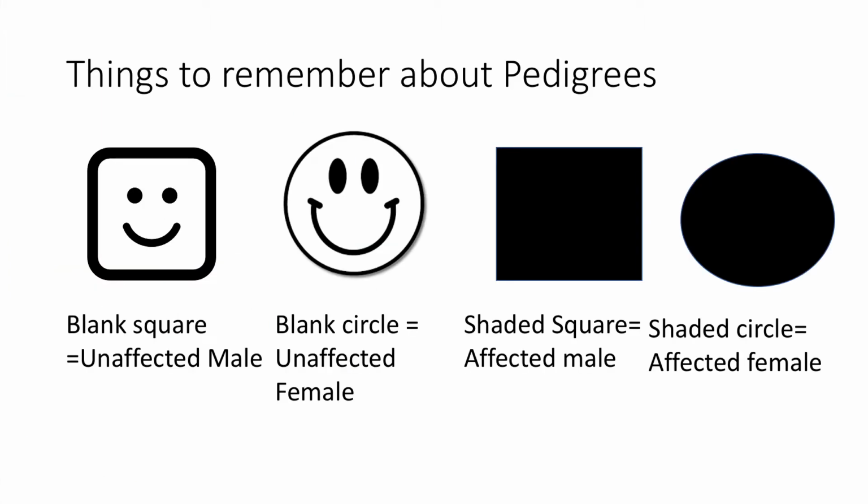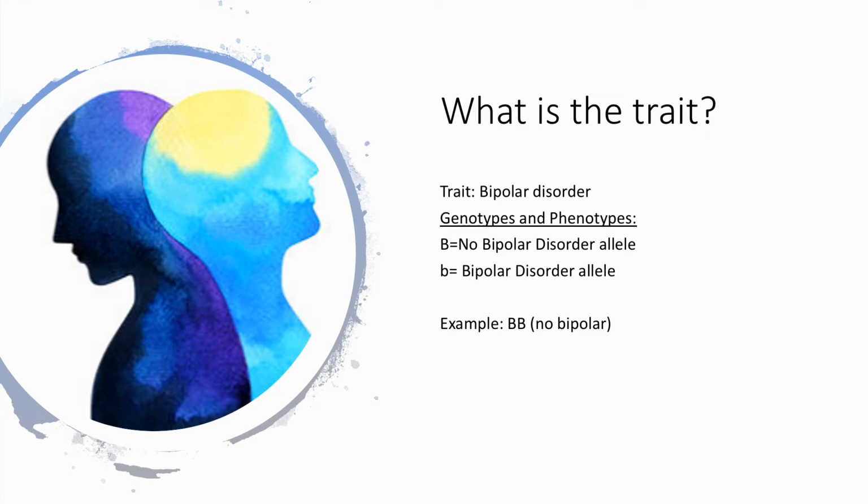Some important details to remember about pedigrees. A blank square equals unaffected male, a blank circle equals unaffected female, shaded square equals affected male, shaded circle equals affected female. The trait that was important to the show was bipolar disorder. It's a dominant trait if you don't have the disorder, and it is a recessive trait if you do have it.